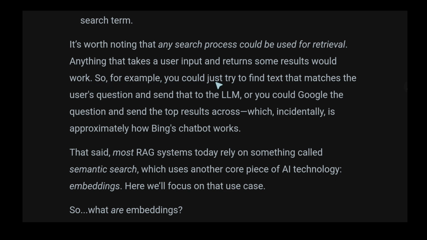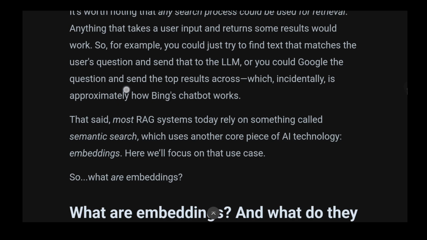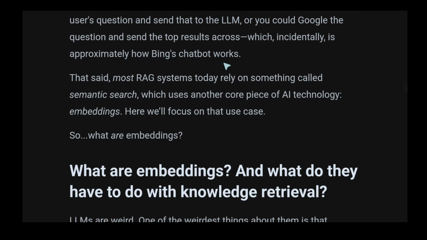So for example, you could just try to find a text that matches the user's question and send that to the LLM. You could use Google on the question and send the top results across, which incidentally is an approximation of how Bing chatbots work. Interesting. So they say that probably how Bing chatbots work is that it does some search for the relevant information, returns it, and then it asks the LLM with that context in mind to return the answer.